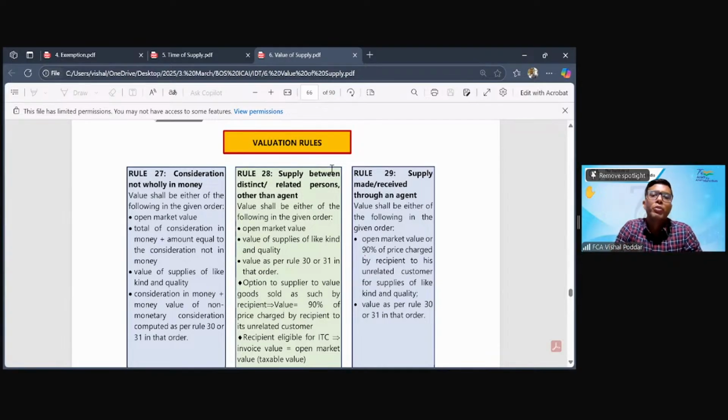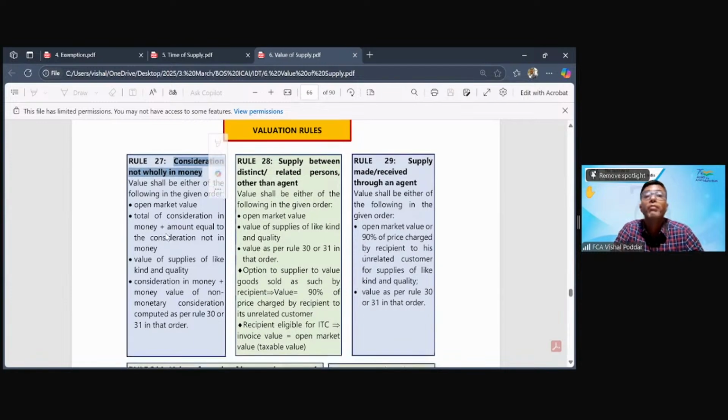15.4 says go to valuation rules. Now, what are these valuation rules? These are very pinpointed, specific valuation rules given for each specific scenario. So you have to select one of the rules which is applicable to your scenario only. What are these rules? First is rule 27, which was your case, Jyoti, where either there is no consideration or the consideration is not in money form. Now, if there is no consideration, then what does the rule say? The rule says value shall be one of the following, and this has to be followed in the order.